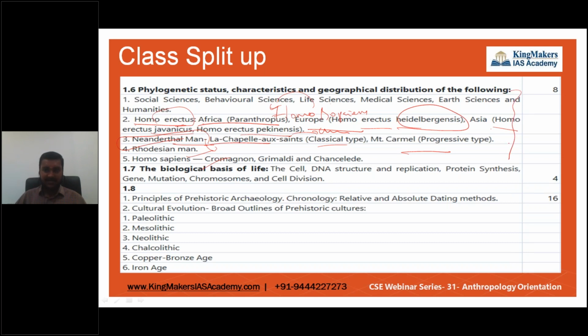So this part is like Greek and Latin to a lot of people, right? When you hear it now, it will seem like Greek and Latin, but believe me, this is the easiest part in anthropology. You have a defined set of notes for this, and you need not explore a lot. Today, when you hear it, it will definitely sound like Greek and Latin. It was the same for me when I started my studies in anthro. But this is the easiest part.